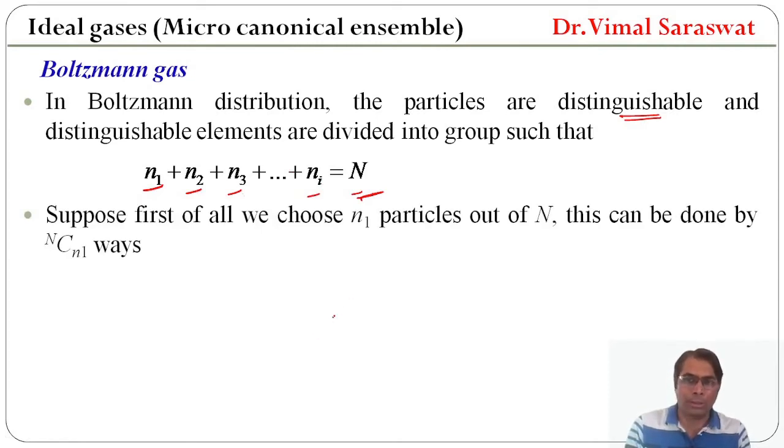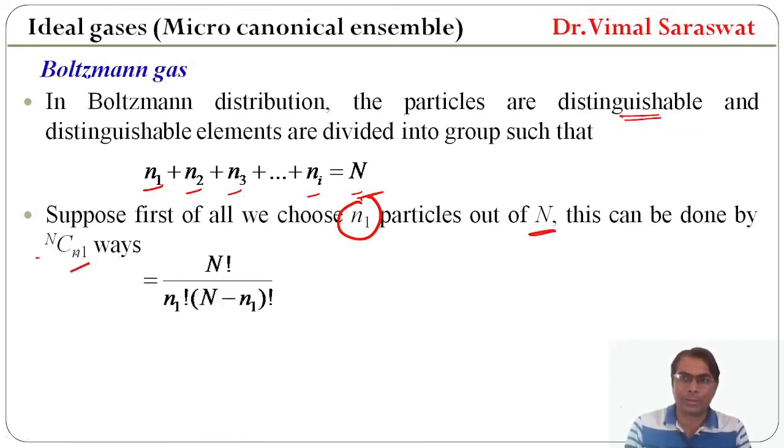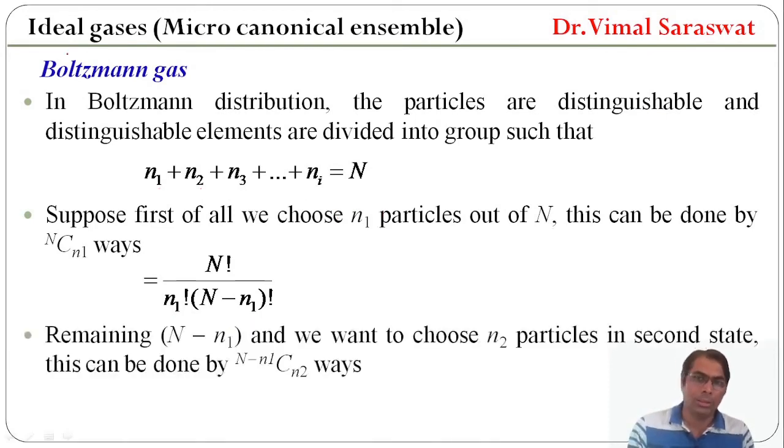Suppose first of all we choose N1 particles out of capital N, and this can be done by NCN1 ways, or this will be equal to factorial N divided by factorial N1 factorial N minus N1. Now, N1 particles are already arranged.